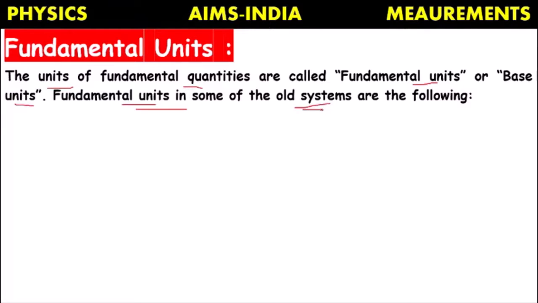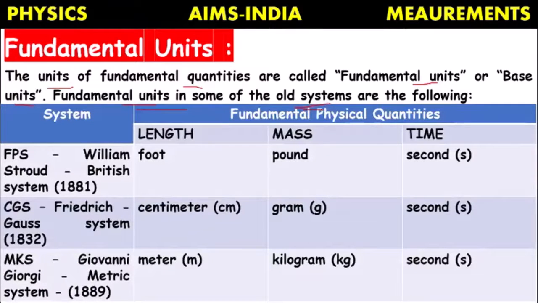So the fundamental units, in some of the old systems, are defined as follows. In the FPS system, which was proposed by William Stroud, also known as the British system, the quantity length was measured in foot, mass in pounds, time in second. So foot, pound, second. This was the system followed mainly by the British people. That's why it is called the British system. So FPS system, at the time of 1881.